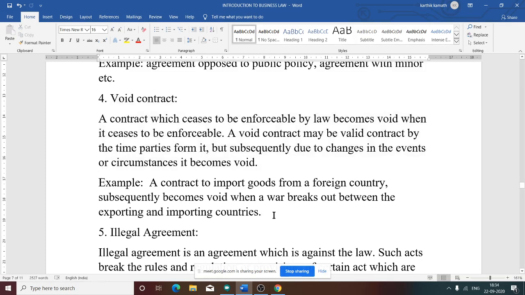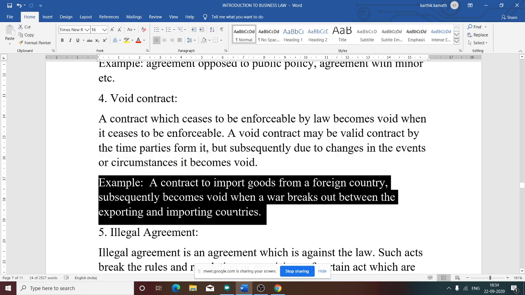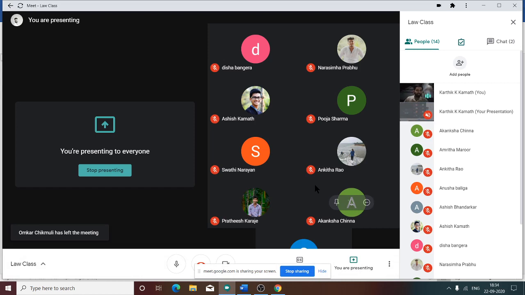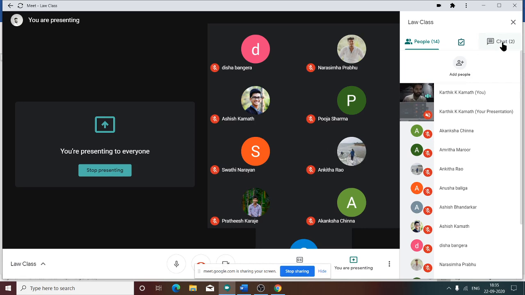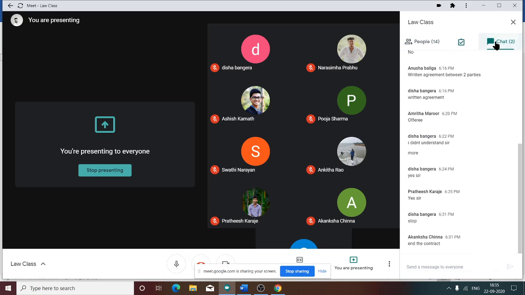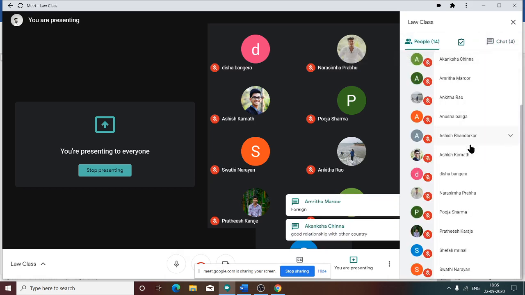What example can you give? A contract to import goods from foreign countries subsequently becomes void. The relationship between the countries is also important, so there is a concept of alien friend and alien enemy. Can you tell me who is an alien friend? Alien friend means who? Yes, good relationship with another country.